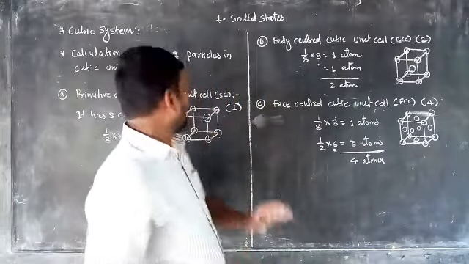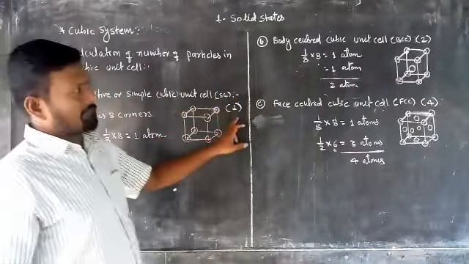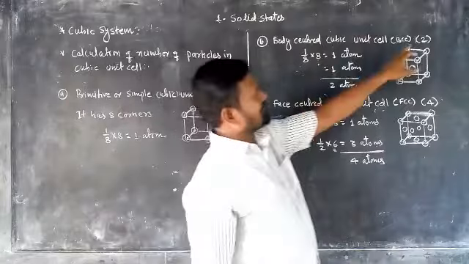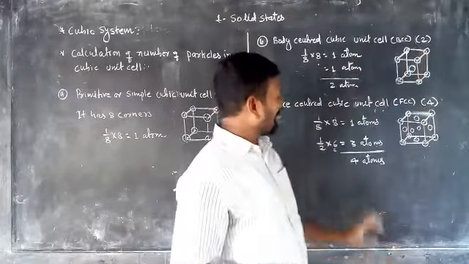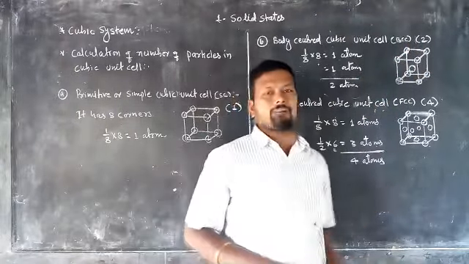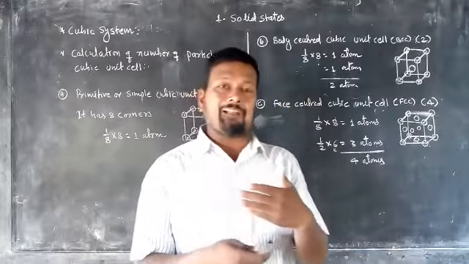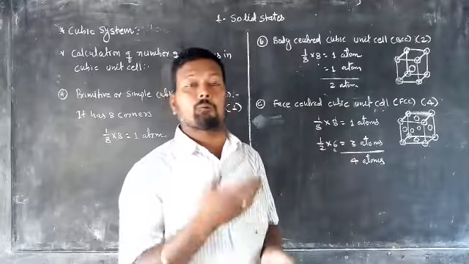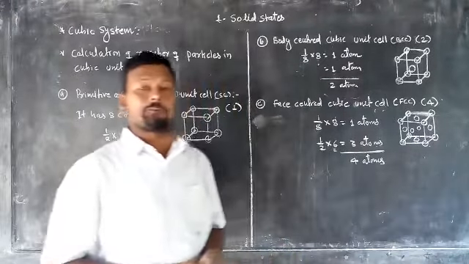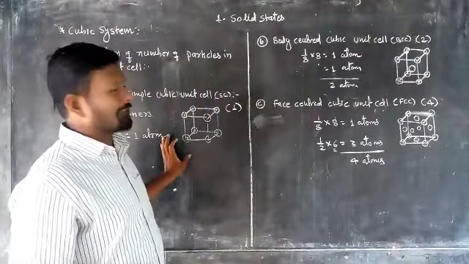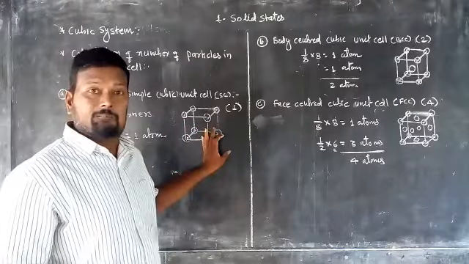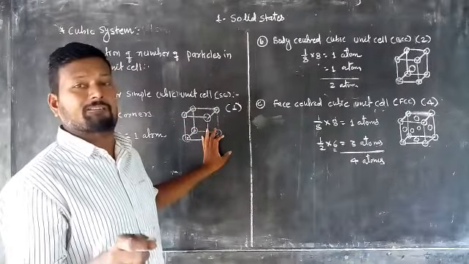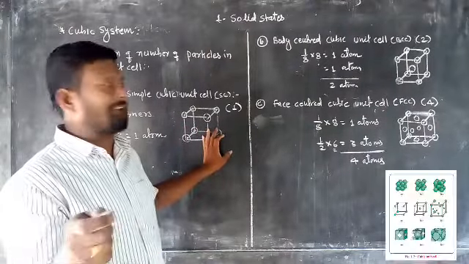Now looking here. In a primitive, there is 1 item. In a body centered, there are 2 items. In a face centered, there are 4 items. When the number of atoms increases, the empty or void space decreases. So in a primitive unit cell, there is the maximum void or empty space.